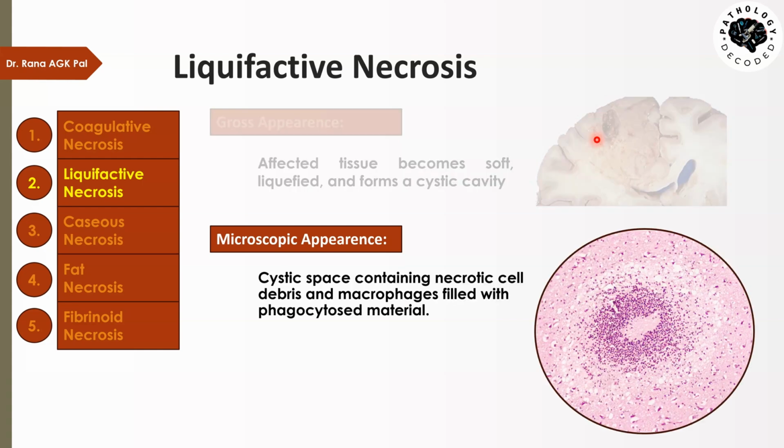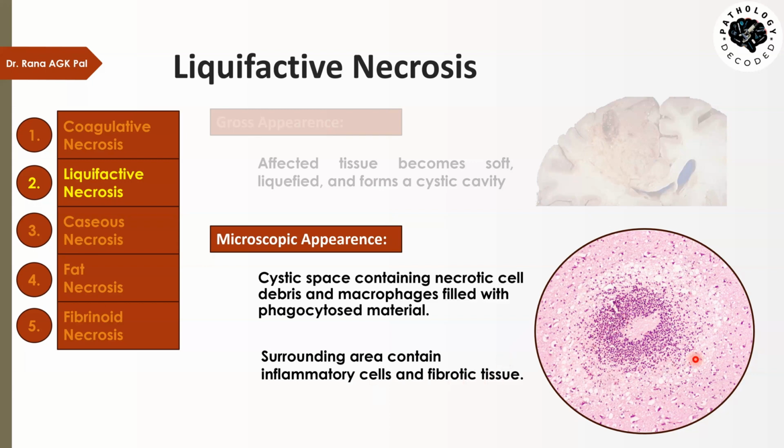Microscopically, that cystic area contains necrotic cell debris and macrophages filled with phagocytized material. The phagocytic cells come over here and try to engulf the dead cells, so their cytoplasm is filled with necrotic debris, and the surrounding area contains inflammatory cells and fibrotic tissue.